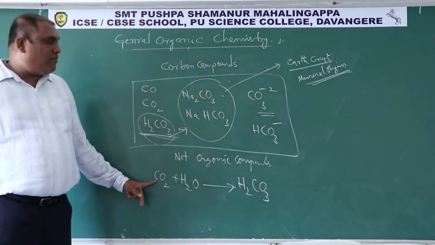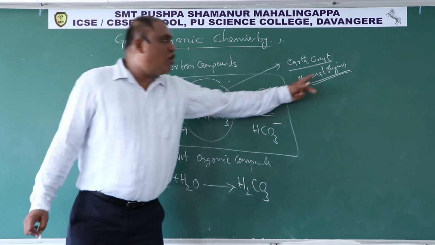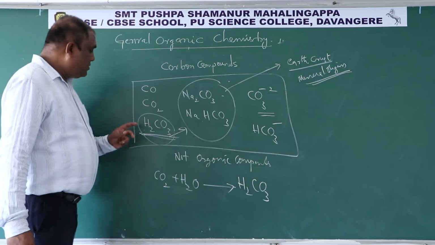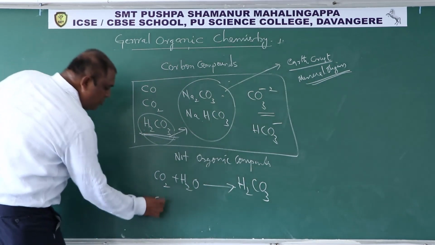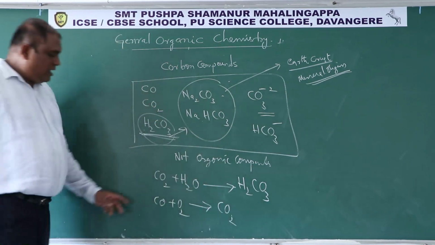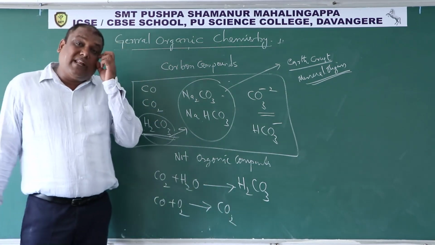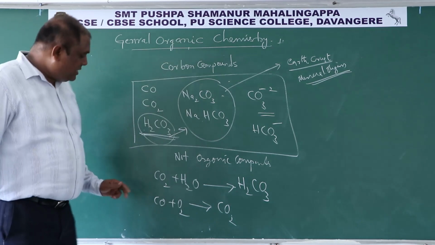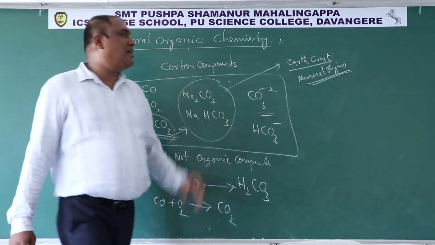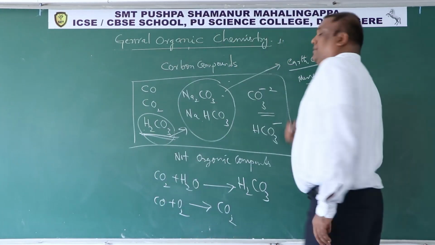So indirectly carbon dioxide is also of mineral origin. Then next, carbon monoxide when burnt in oxygen, you will get carbon dioxide. It means carbon monoxide is also of mineral origin. It means carbon monoxide, carbon dioxide, carbonates, bicarbonates, all these are of mineral origin.